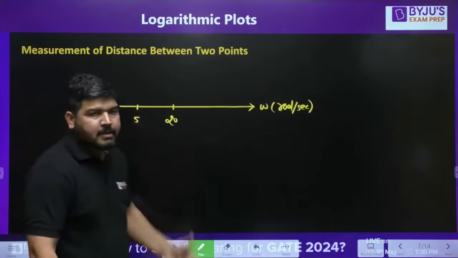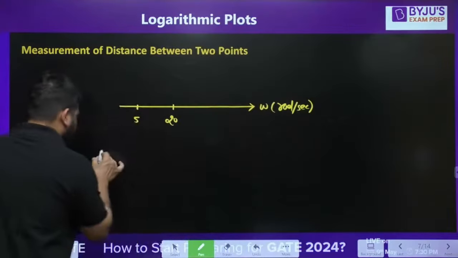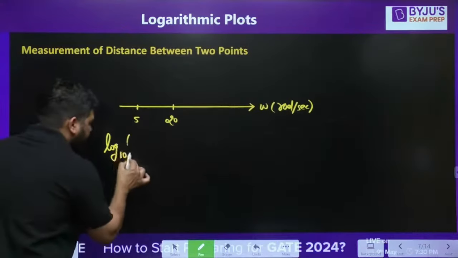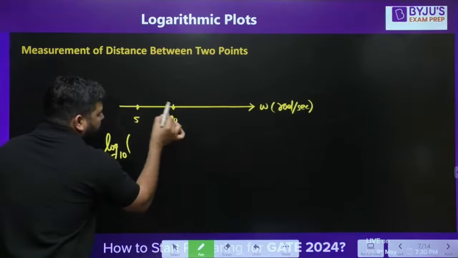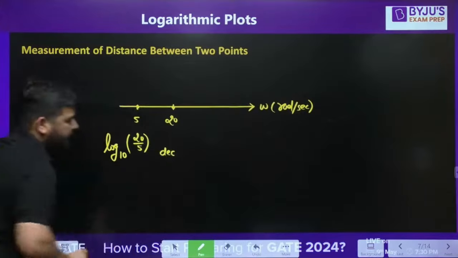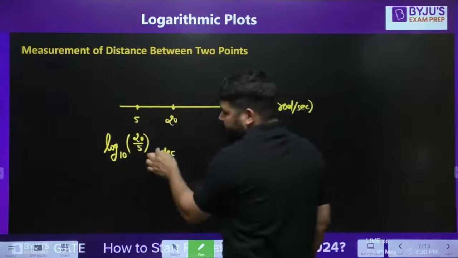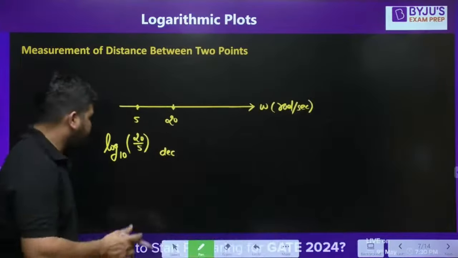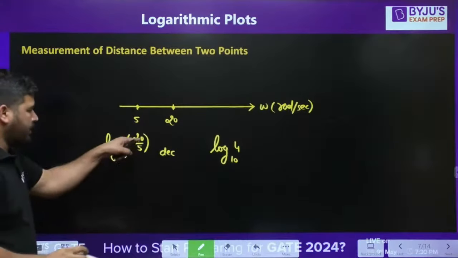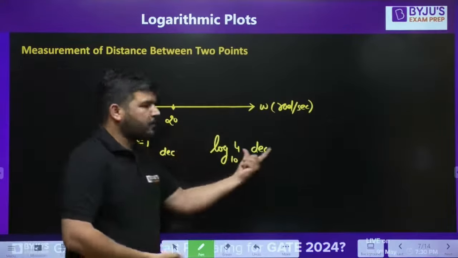Now how to calculate this distance in decade? Whenever you calculate the distance in decade, what you can do is take log base 10, and if you want to calculate this distance, take the higher value divided by the lower value. So this many decades is this distance. Okay, this way you can calculate the distance between 2 points. So it will be log base 10 of 4, because the 5 will cancel and it will become 4. So this distance is this many decades.